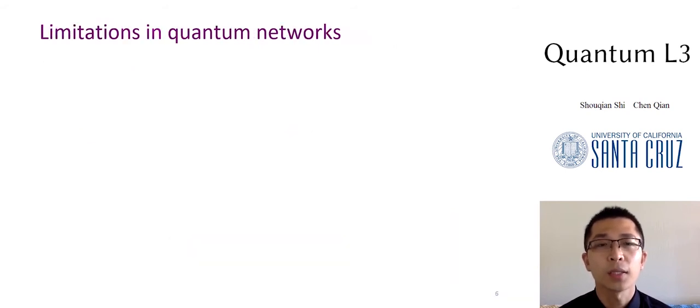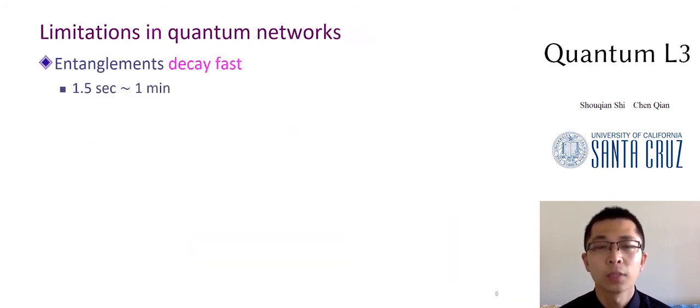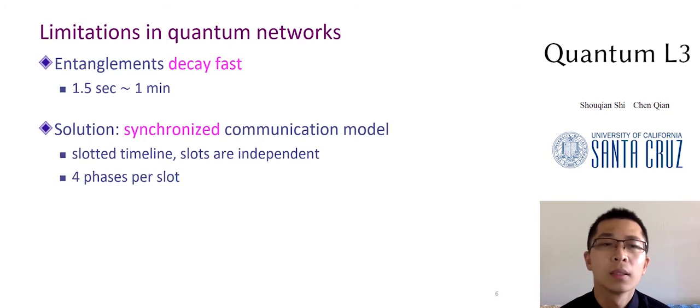Two major limitations present in the quantum network. First, the preservation time for an established entanglement is as short as seconds. Hence, the hop-by-hop routing that works well in classical network is hard to apply. We adopt a synchronized communication model which has a slotted and phased timeline. Any routing succeeds or fails in a single slot, and no states are preserved across time slots. Each time slot is further divided into 4 phases to synchronize.